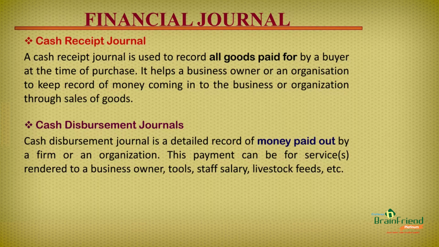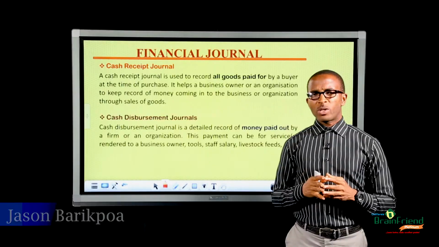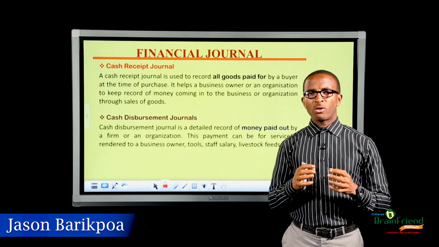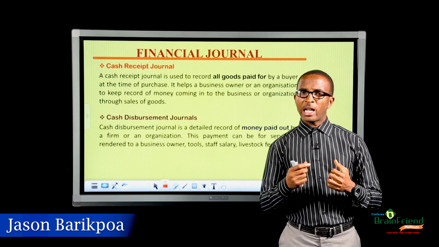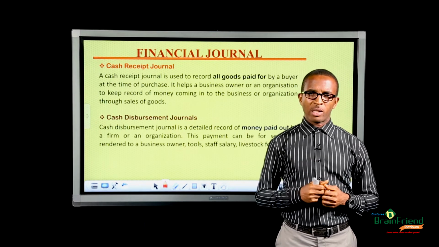A cash receipt journal is used to record all goods paid for by a buyer at the time of purchase. It helps a business owner or an organization to keep record of money coming into the business or organization through sales of goods. Now, the cash receipt journal can be used to keep record of money that comes in either through check or by cash payment.